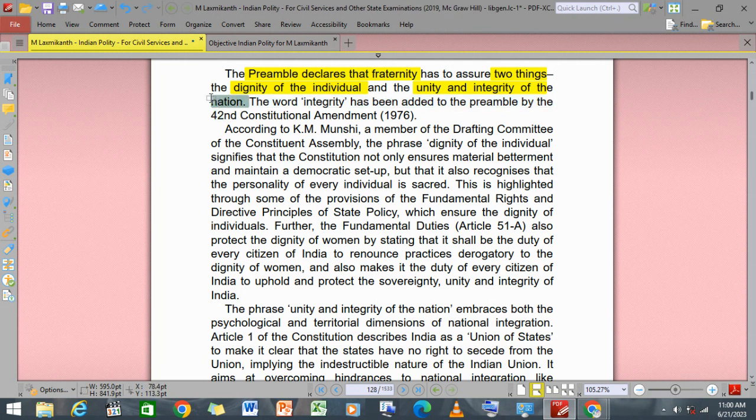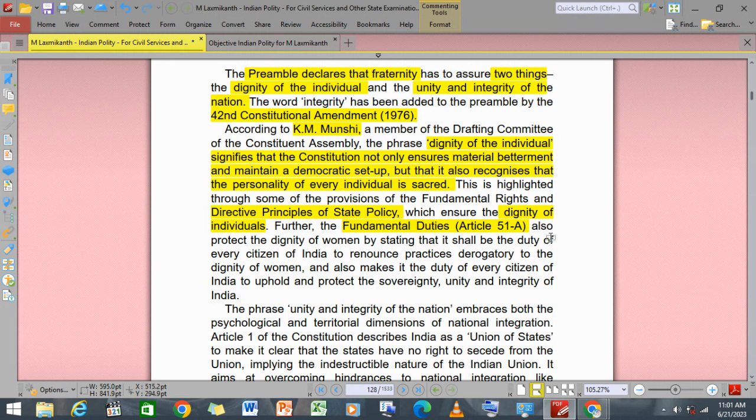And it was added in the preamble by the 42nd Constitution Amendment of 1976. According to K. M. Munshi, a member of the drafting committee, the dignity of the individual signifies that the Constitution not only ensures material betterment and maintains a democratic setup, but also recognizes the sacred personality of every individual. This is highlighted through the fundamental rights and the directive principles of state policy.